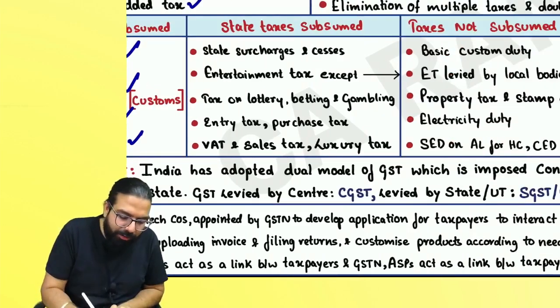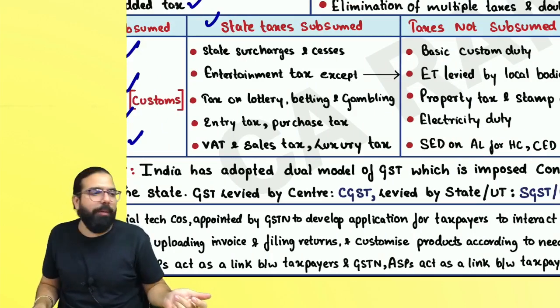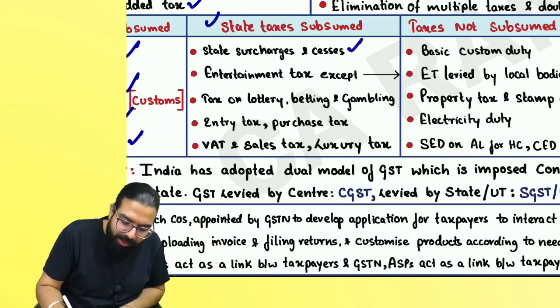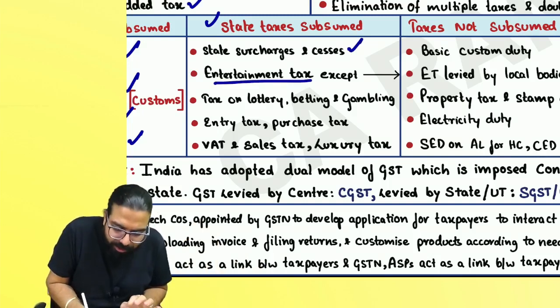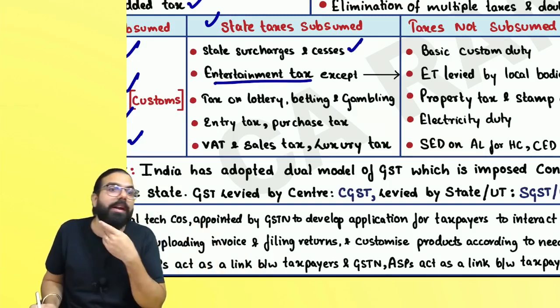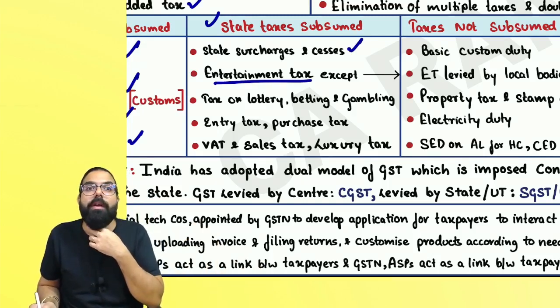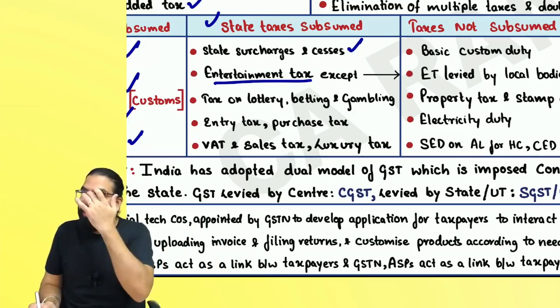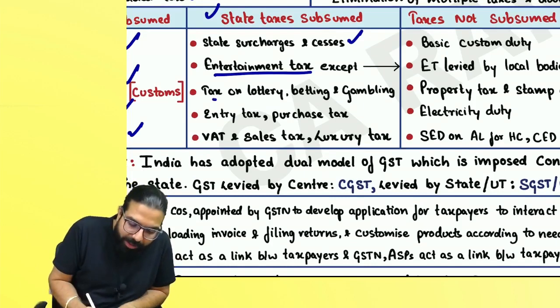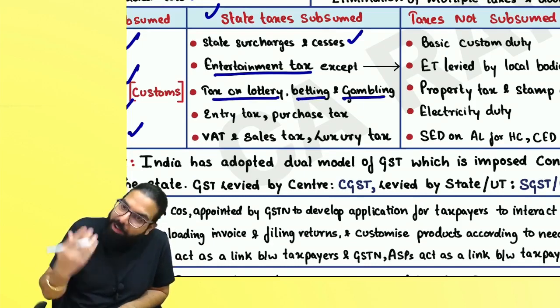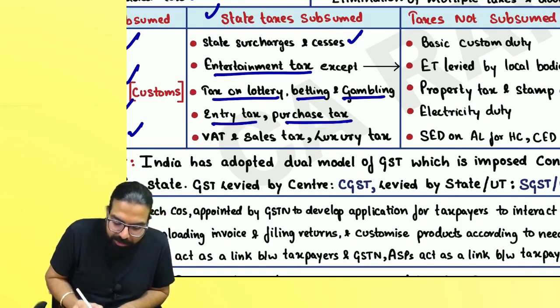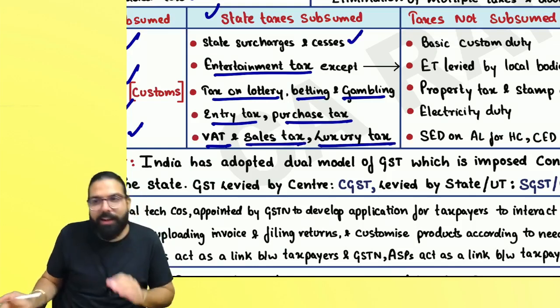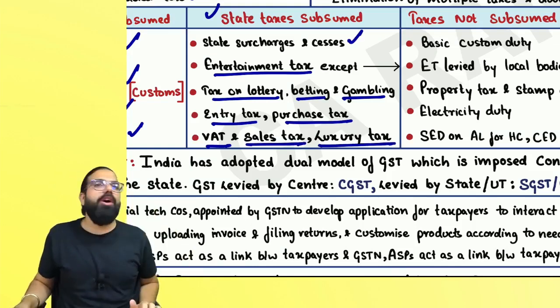The next one over here is, what are the state taxes which are gone because of coming of GST? Number one is state surcharge and cess. Entertainment tax is also gone, which were levied on movies, etc. But other than entertainment tax, which is charged by local bodies like panchayat and municipality. The next one, taxes on lottery, betting, gambling, gone. Then entry tax, purchase tax, VAT, sales tax, and luxury tax are also gone because of coming of GST.